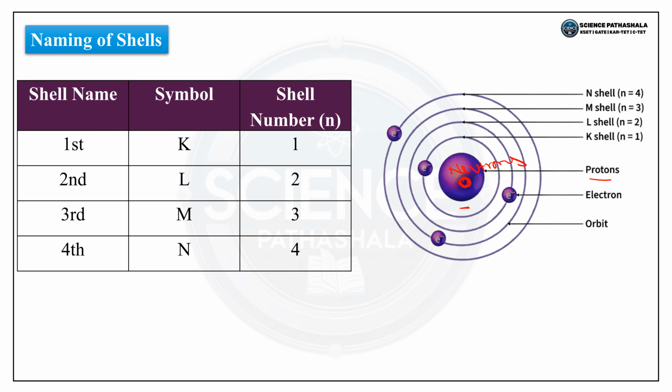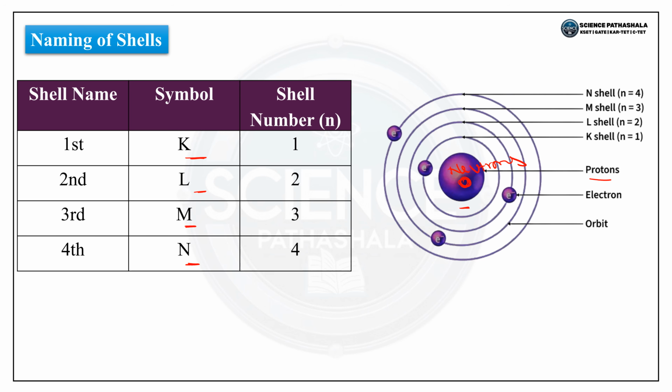Okay, so the Bohr model says that electrons revolve around the nucleus in energy levels. As we can see in the figure. So Bohr introduced fixed energy levels and later scientists gave names to these particular shells. The first orbit is called the K shell, as we can see here in the figure. The next is the L shell, the next is the M shell, and the next is the N shell. Okay, these names are used to tell in which shell the electrons are present.